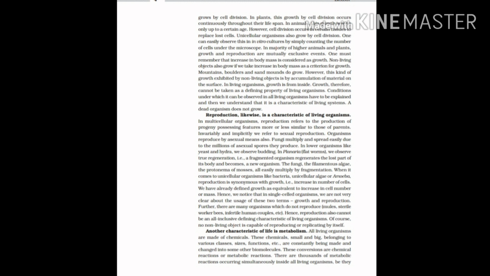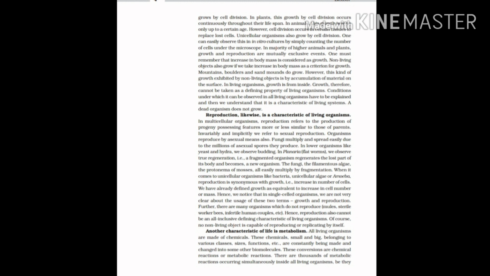Protoplasm is the living matter which includes the nucleus and the cytoplasm in the cell. Non-living structures increase their size mostly due to external factors, and there is a specific term for that, accretion. Third characteristic is reproduction.